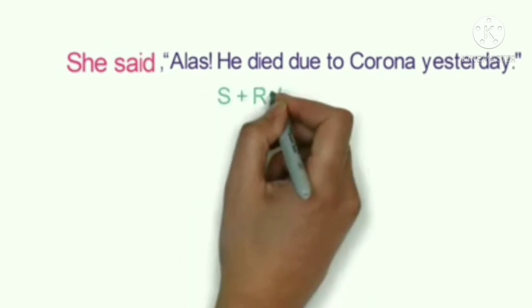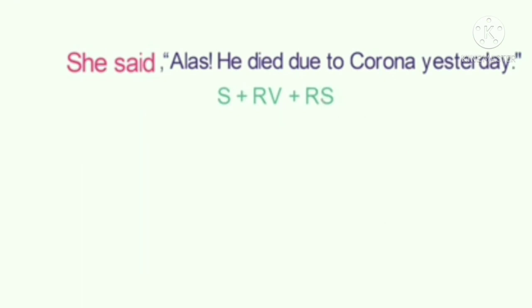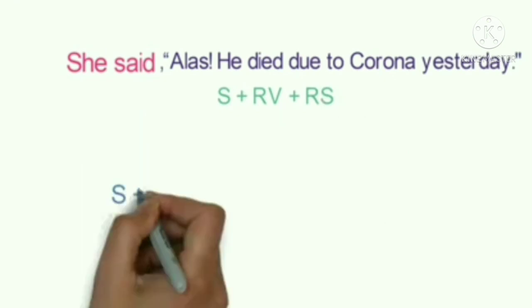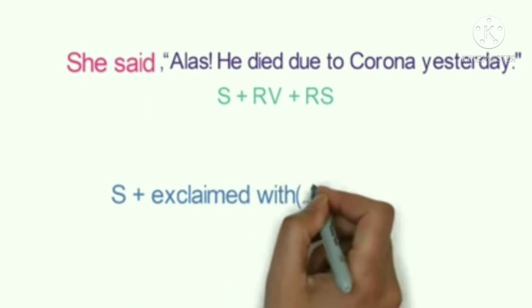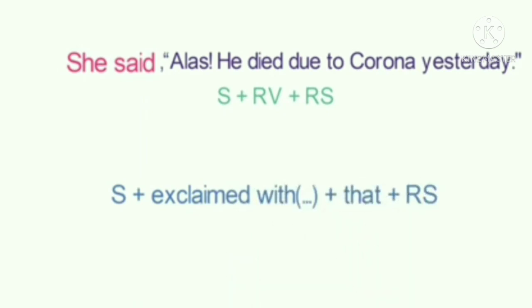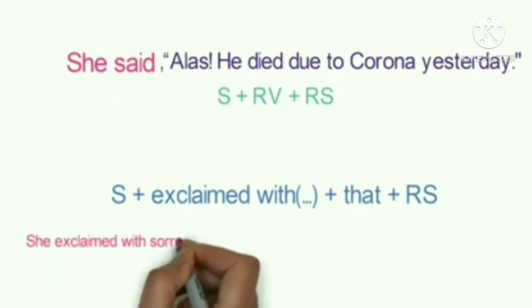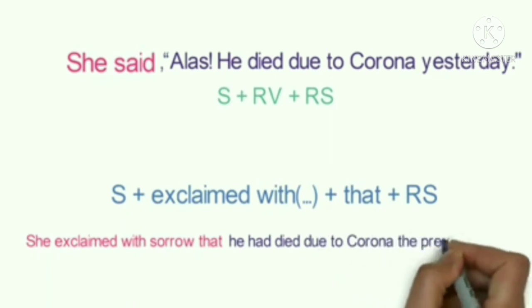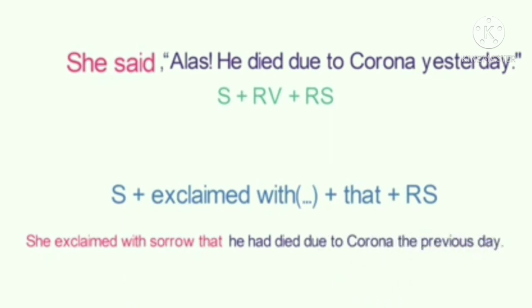She said, "Alas, he died due to corona yesterday." Here, the direct speech structure is subject plus reporting verb plus reported speech. So now in indirect, the structure will go as subject plus exclaimed with plus that plus reported speech. So based on the indirect structure, the sentence will go as, she exclaimed with sorrow that he had died due to corona the previous day. Do notice the change in tense and time denoting word.